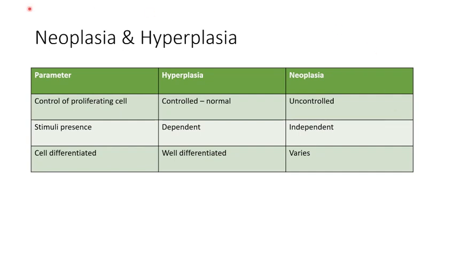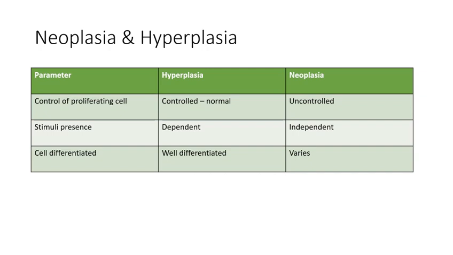Now, someone would want to know the difference between neoplasia and hyperplasia. Please, normally people confuse these, but let's appreciate and differentiate them, and we should always remember them.